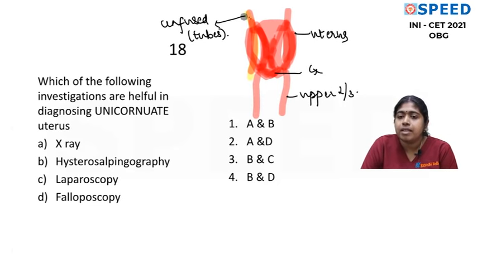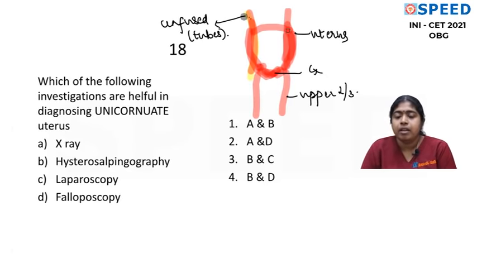There will be a central septum. This central septum will disappear, and you will get a structure like this. So that is basically the development.